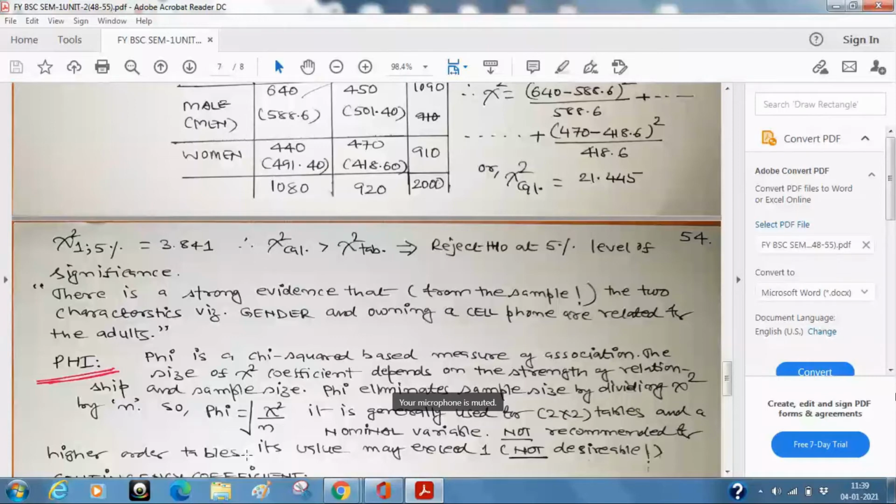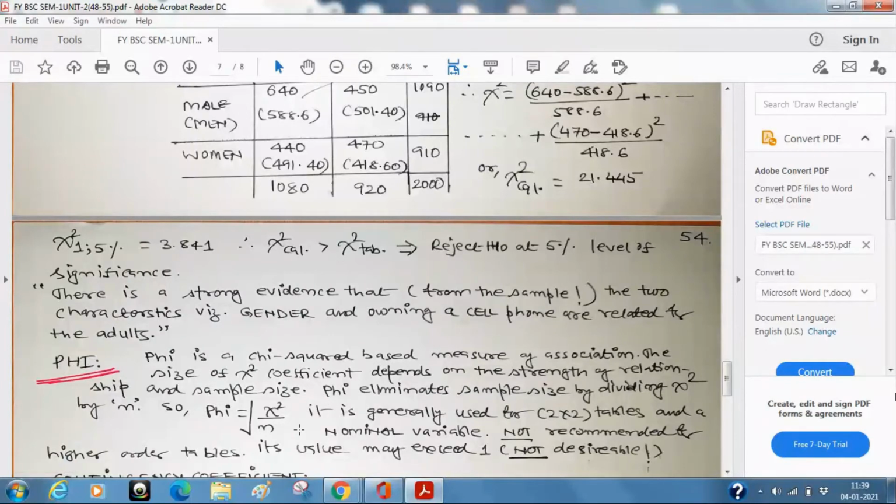So is it that we have a restriction that we can talk only about attributes classified into 2 categories? No. So we'll discuss that also in a very light manner, not going into much detail. But you should understand why we are going from phi to some other measure, which is again chi-square based.